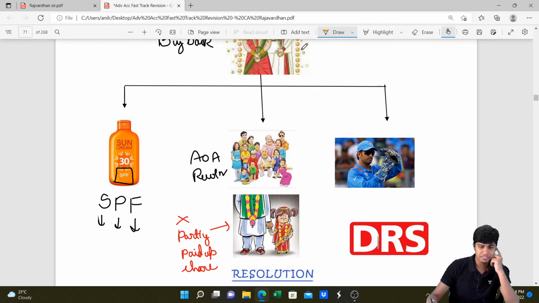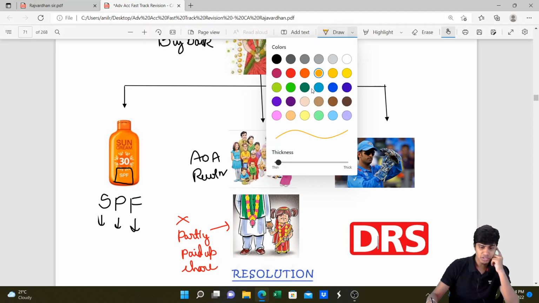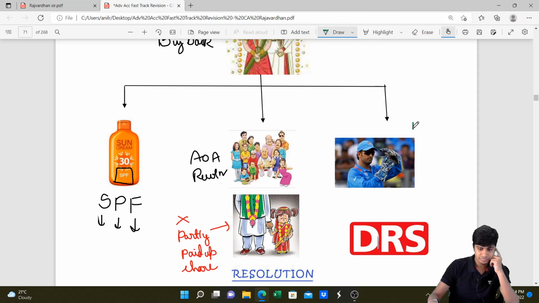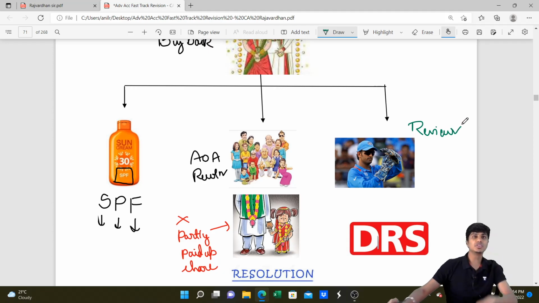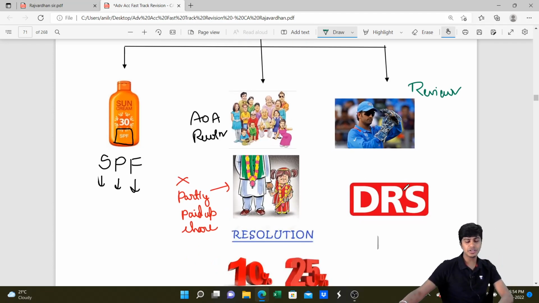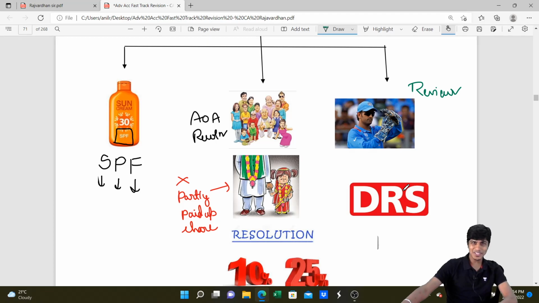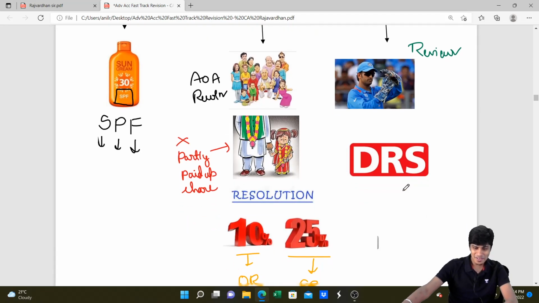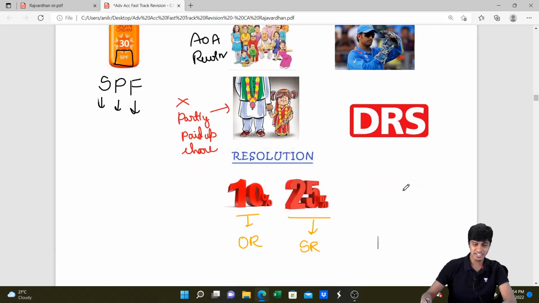Before taking such a major decision, you need to review the decision that you're taking. What should you be doing? Review the decision. In order to review the decision, you need to take DRS. DRS means Dhoni review system? No, decision review system. Whatever. You need to do three tests. What are the three tests? Test number one, D. This, my friends, is the debt equity test.